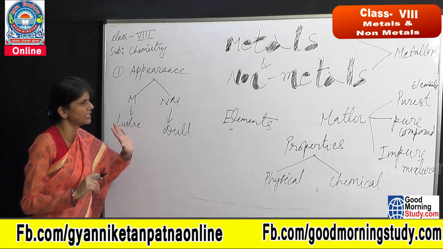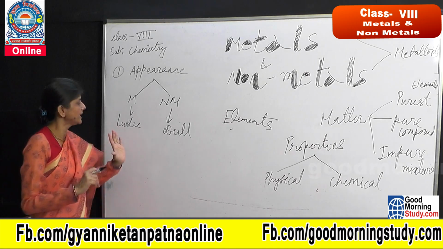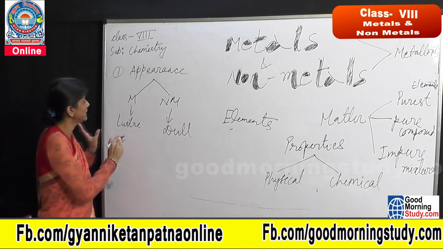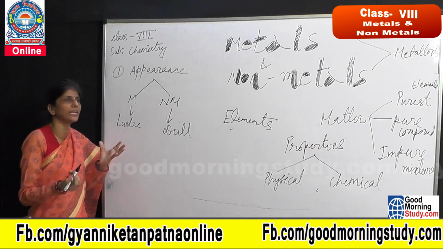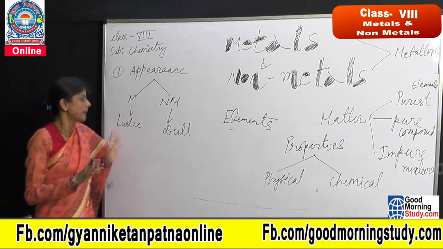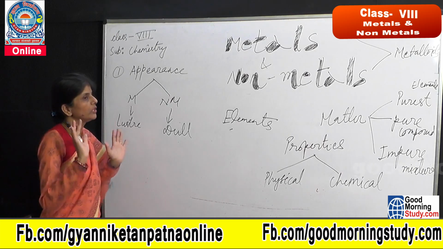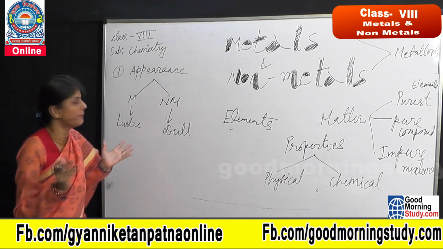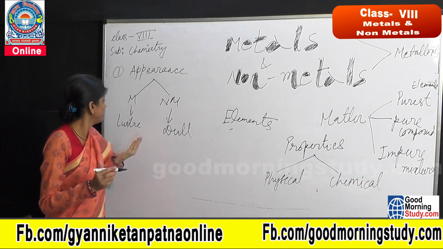It will be just for the time being that they will appear shiny and they will again become dull. So metals, when they remain exposed to the surrounding air, water, dust particles, etc., can look dull. But again, if we clean it up, you will see that the same shiny, glazy appearance of the metal will reappear.